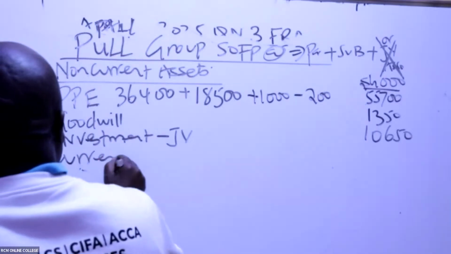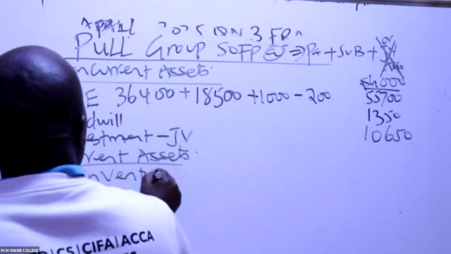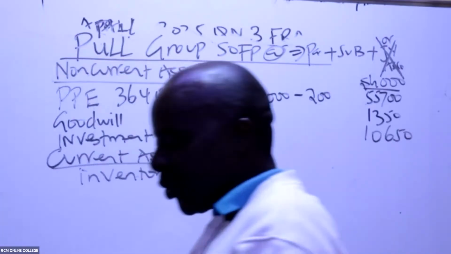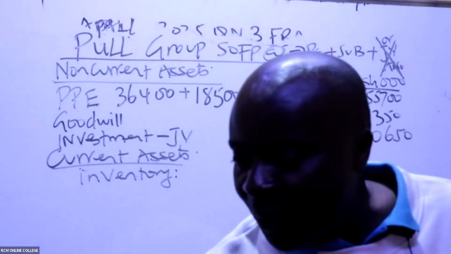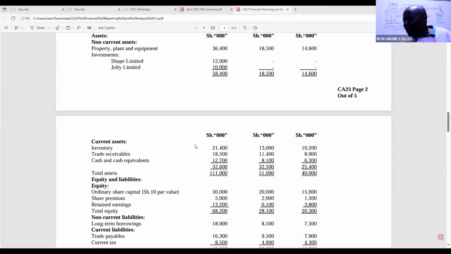Current assets. We start with inventory. We consolidate now. You take the inventory of the parent plus the inventory of the subsidiary. Inventory of the parent, I can see 21,400 plus 13,000. Don't write plus 10,200 here. Then you would have taken the in-laws. No, cousins only. Parent and subsidiary.